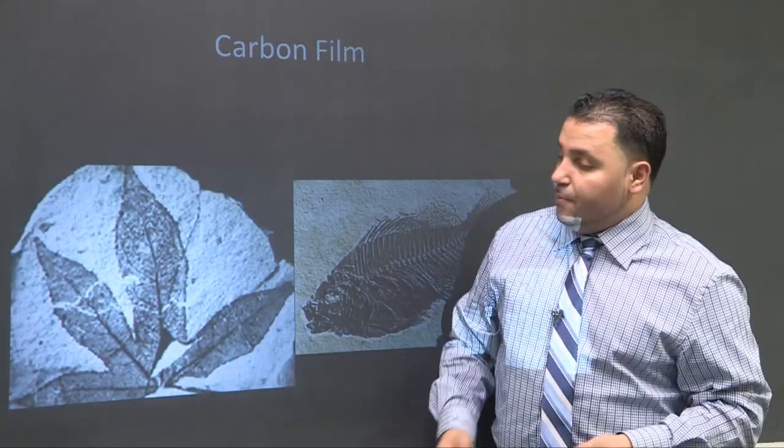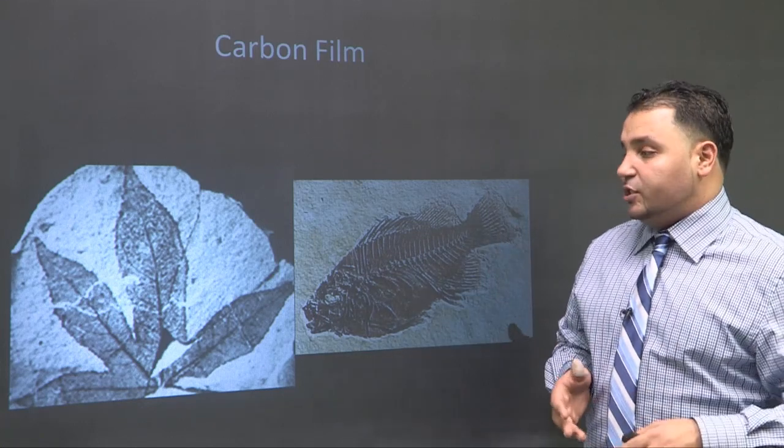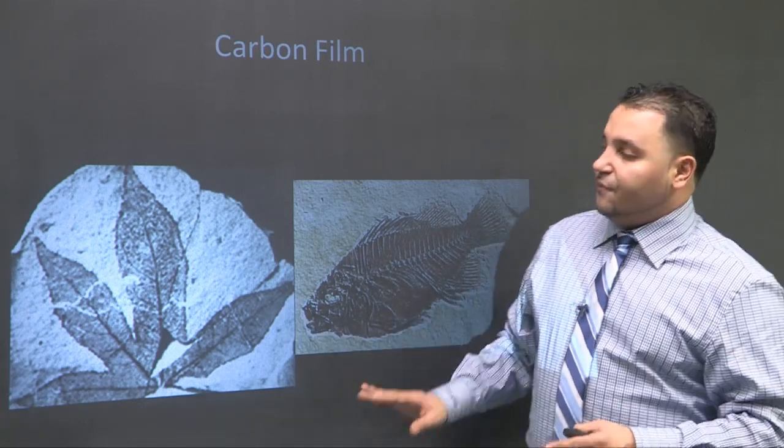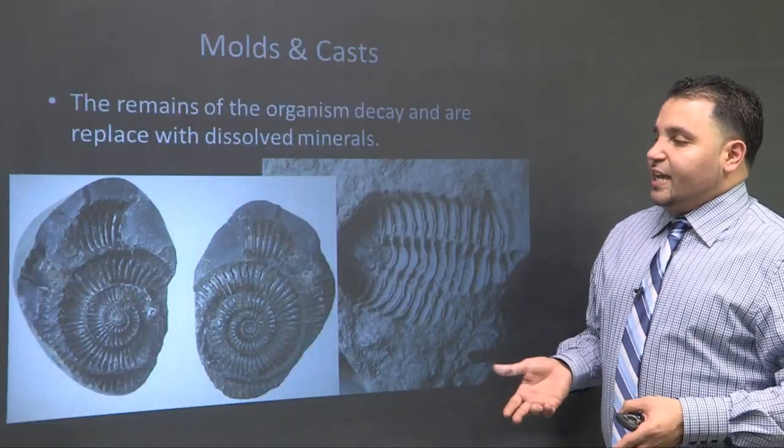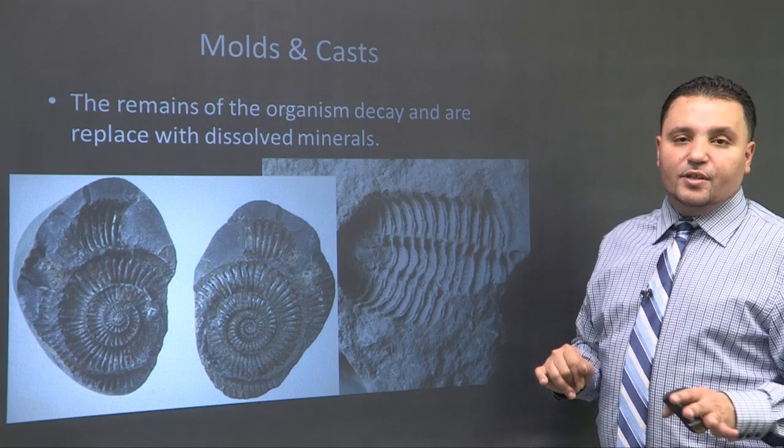All right, this carbon film of this plant gives me some information. Maybe this plant was seeded, but I could definitely see its vascular tissue and the way the veins move. In addition, molds and casts. I might not have the organism, but I got an imprint of it, and that's pretty big.